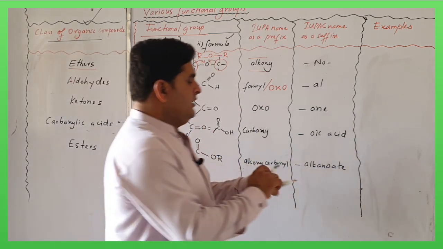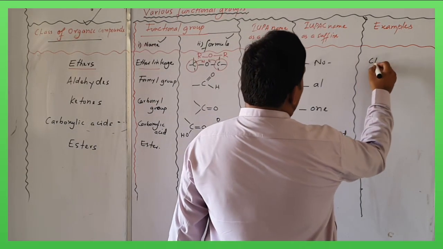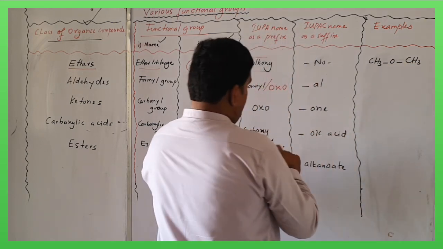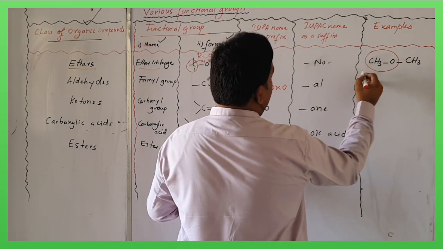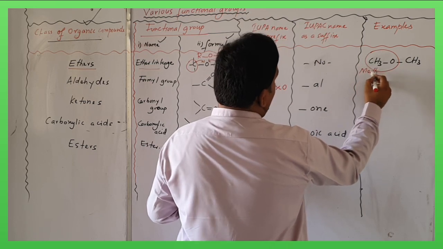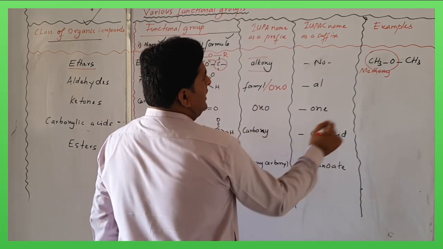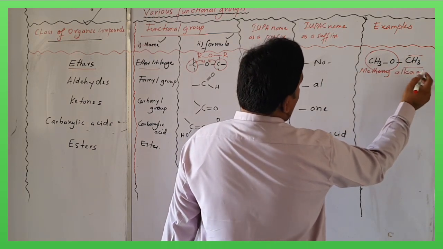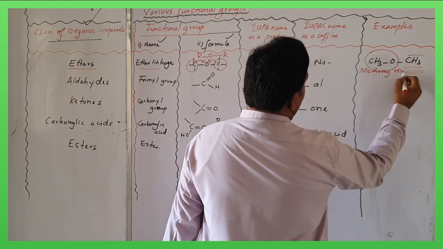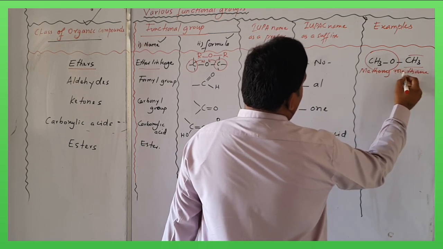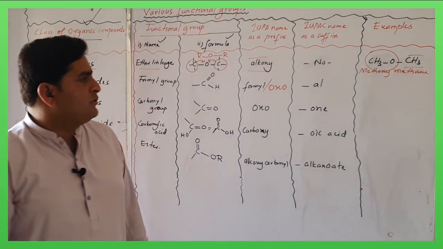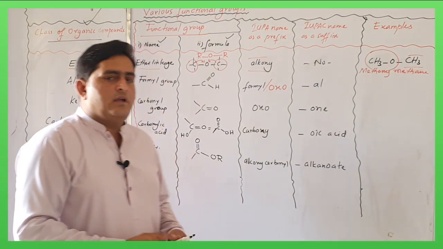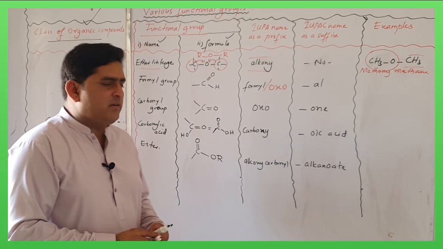So for example, if we have a compound like this, now this group is considered as a methoxy, and this part is called alkane, so its name will be methoxymethane. So in this example it is clear that the methoxy group comes as a prefix, it doesn't have any suffix.